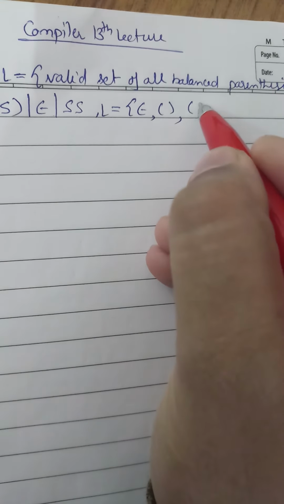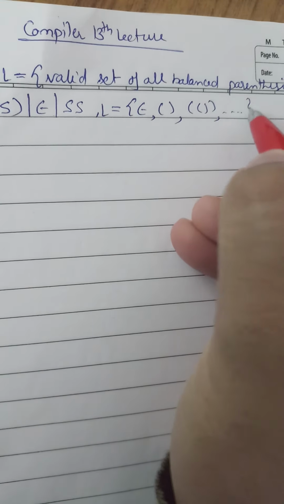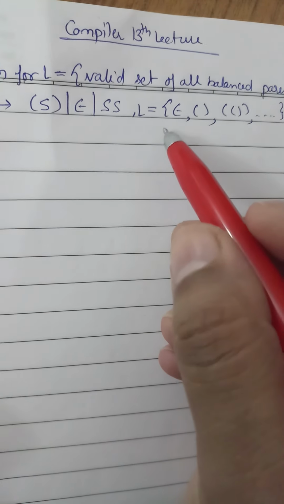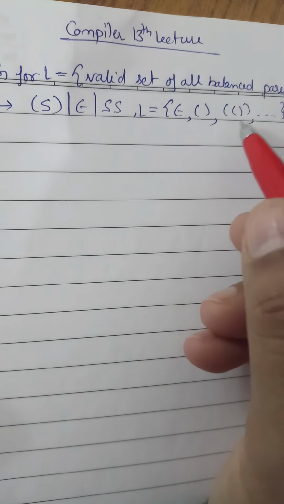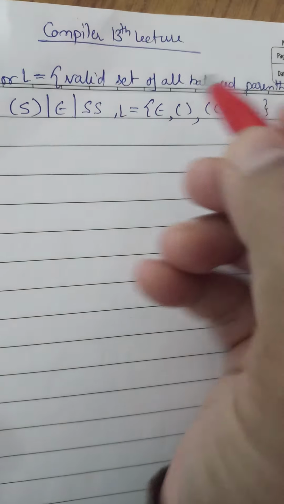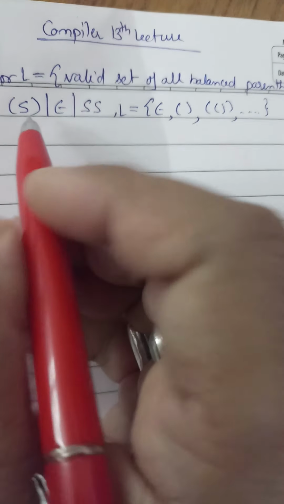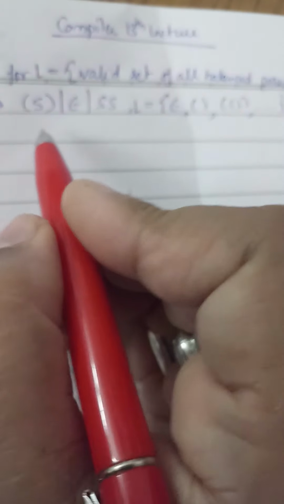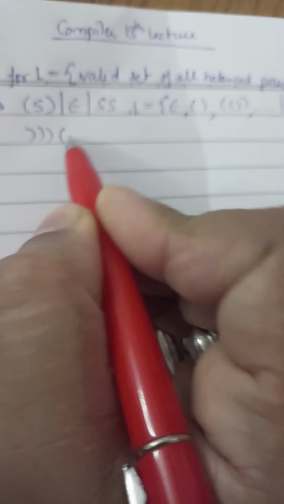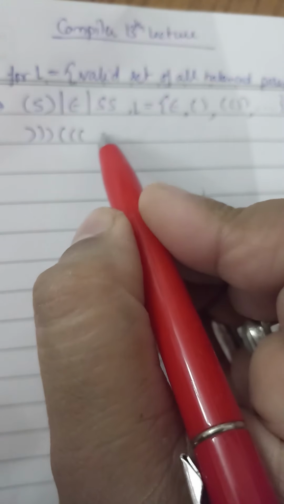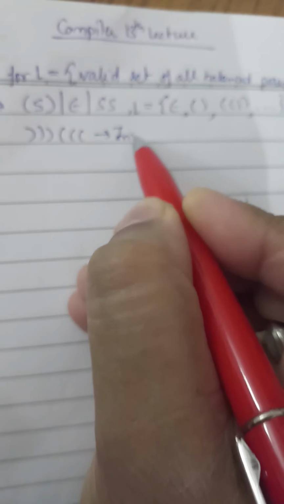Language can be either epsilon, or a single bracket, or bracket inside bracket, and so on, like this. The language can be like this: epsilon, single bracket, and bracket inside bracket, nested brackets we can say. So if we have a bracket like this, this is invalid.